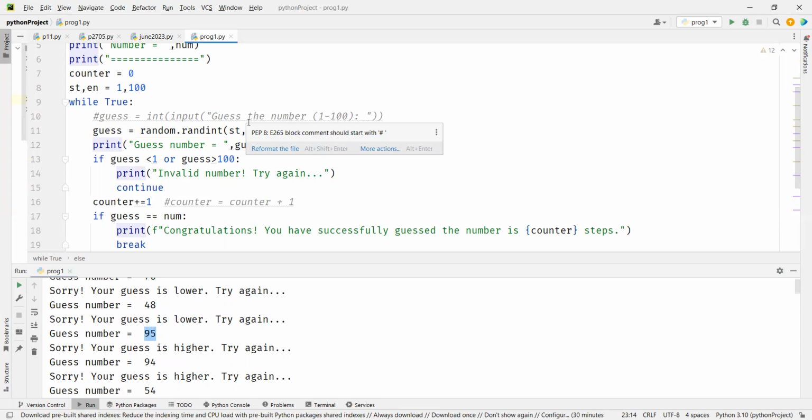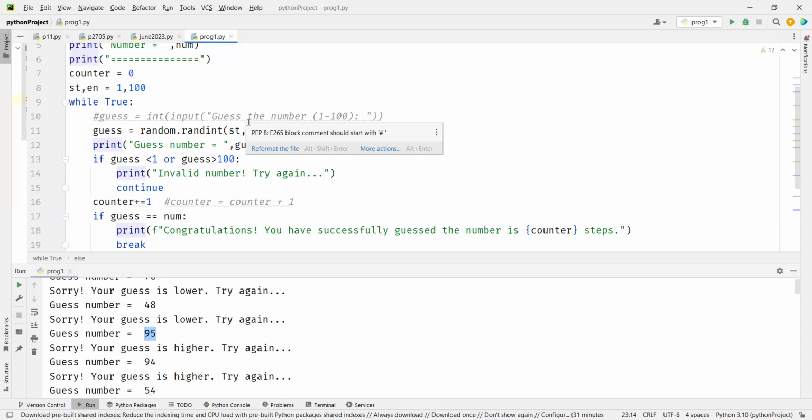Still confusion? Actual number is 50, and you guessed 25, and I tell you your number is lower. So next time, will you guess a number lower than 25? No. Higher than 25, I guess. Yes, it should be higher. It should never be lower than 25 because I already told you 25 is low. Lower than 25 will be even lower.